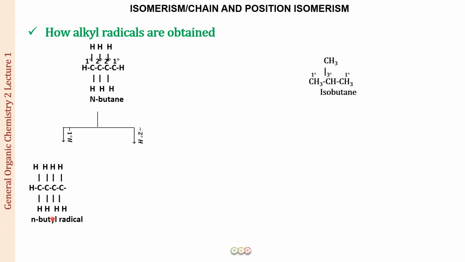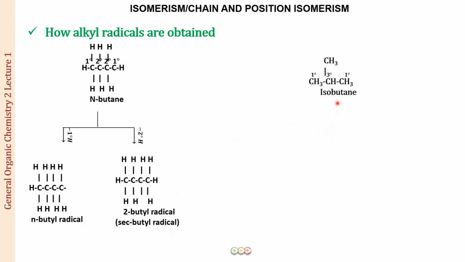You just have to remove any of these six hydrogens. If you remove a secondary hydrogen, any of these four hydrogens, the corresponding alkyl radical is called a 2-butyl radical or a sec-butyl radical. Fine, I hope this is clear.